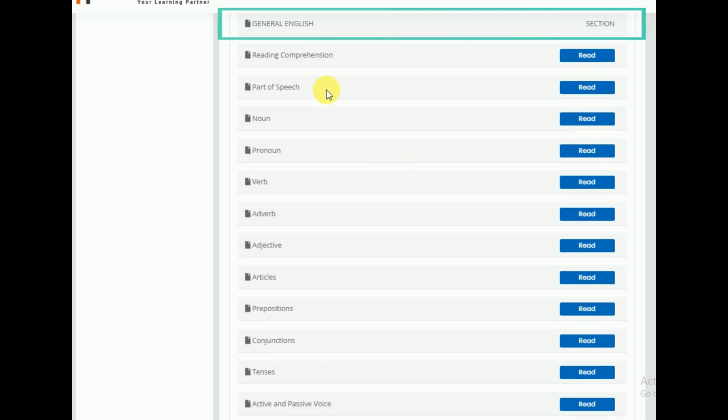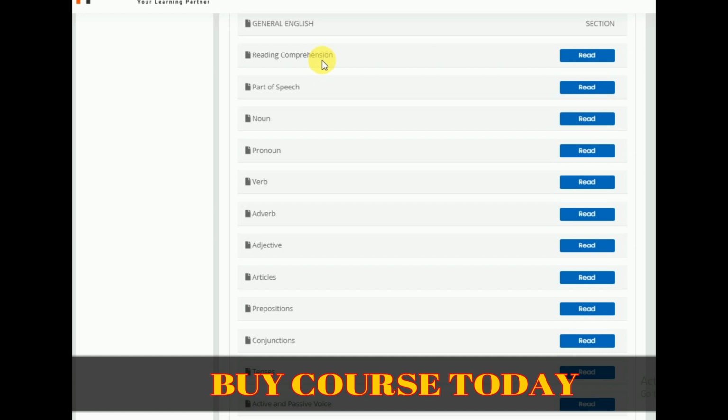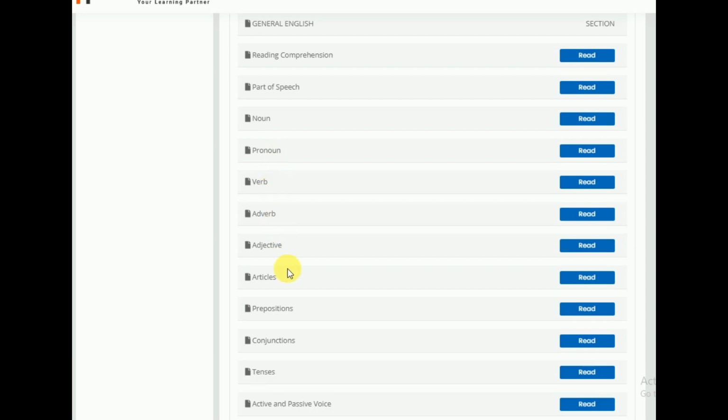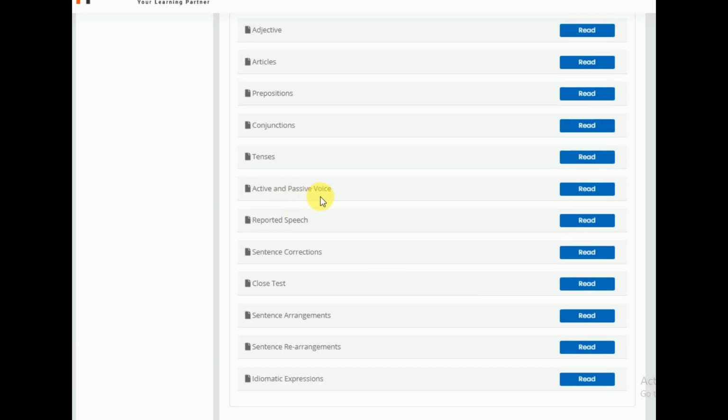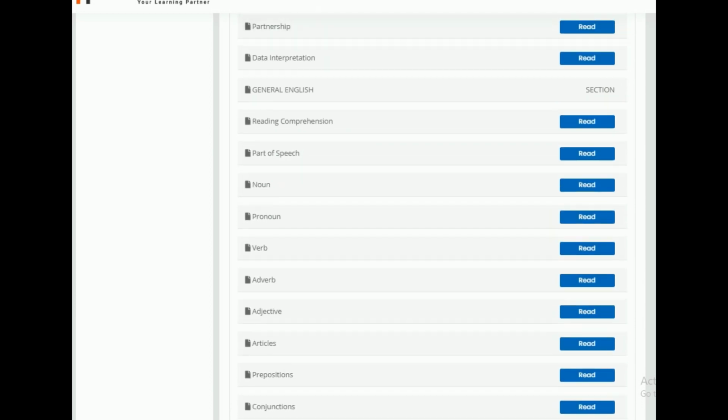General English. Under General English, reading comprehension consists of all the guidelines and strategies and techniques on how to read and how to attempt the questions from the reading comprehension. The grammar part is also given here as a study material like parts of speech, noun, pronoun, verb, adverb, adjective, articles, preposition, conjunctions, tenses. And also active and passive voice, reported speech, sentence corrections, cloze test, sentence arrangements, sentence rearrangements, idiomatic expressions. So all required topics are covered under General English.